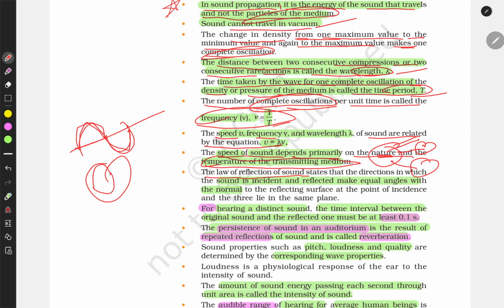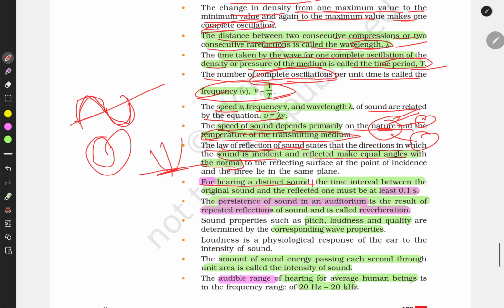The laws of reflection of sound state that the direction in which the sound is incident and reflected makes equal angles with the normal. Same as the reflection of light. The laws of reflection of light also work for the reflection of sound. For hearing a distinct sound, the interval between the original sound and the reflected sound must be at least 0.1 second.